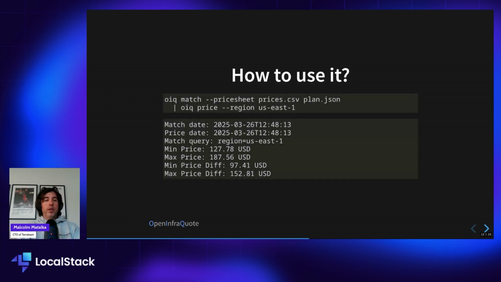So we saw before the range was $126 to $381. And then we specified the region and we got a tighter bound of $127 minimum and $187 maximum.